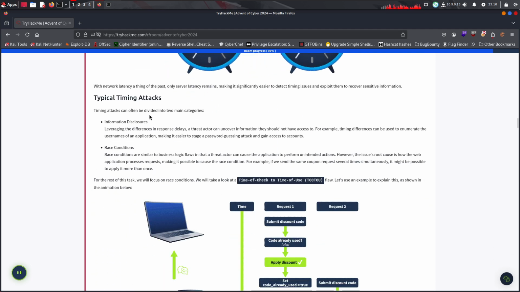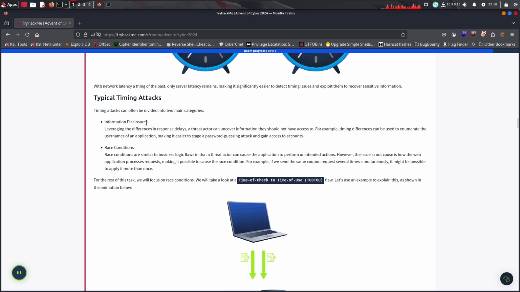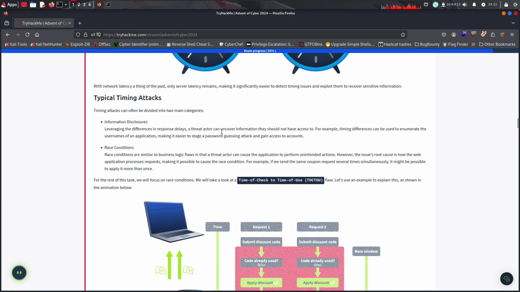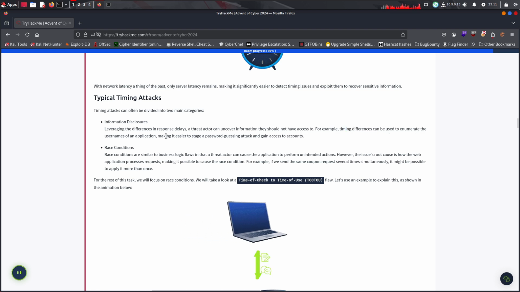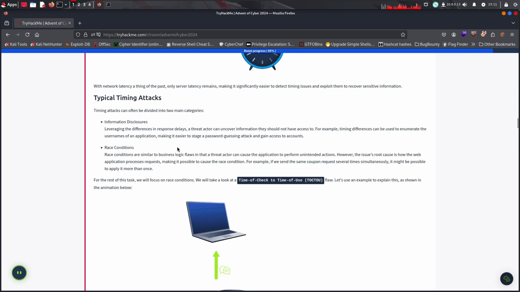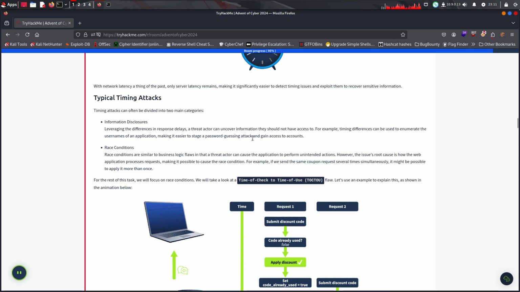Timing attacks can often be divided into two main categories: information disclosure, leveraging differences in response delays, where a threat actor can uncover information they should not have access to. For example, timing differences can be used to enumerate the usernames of an application, making it easier to stage a password guessing attack and gain access to accounts.